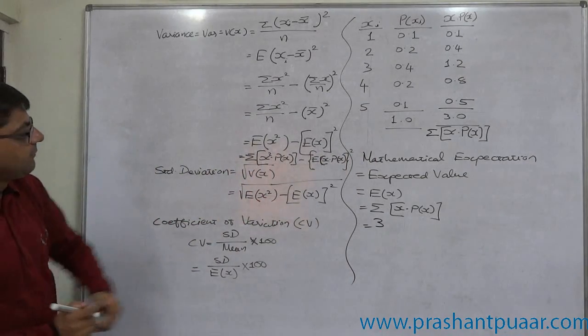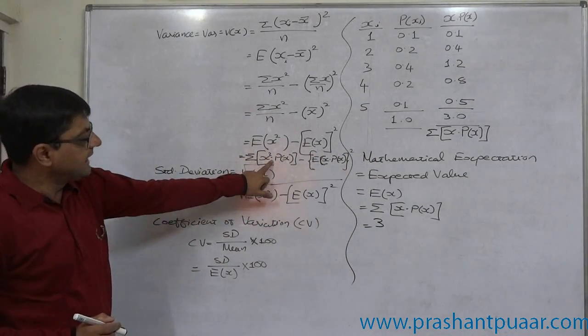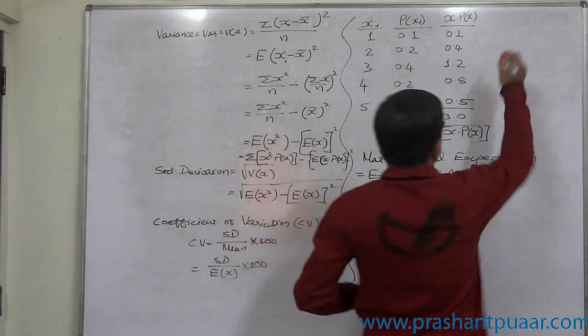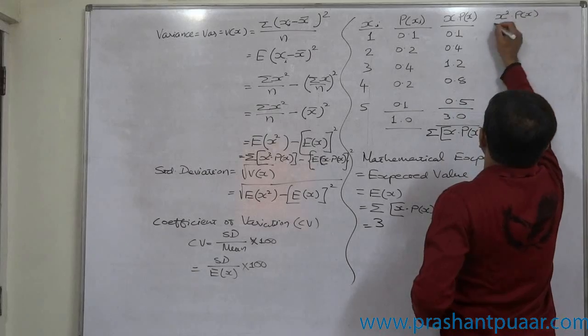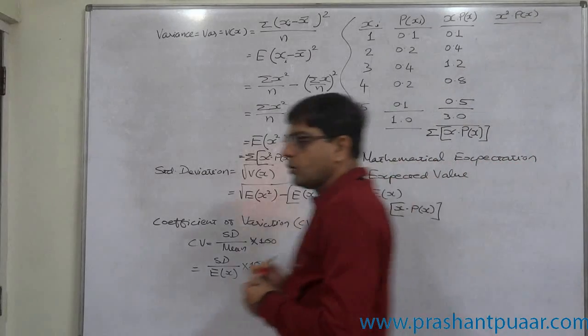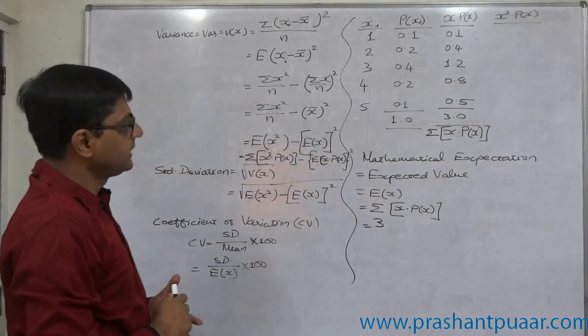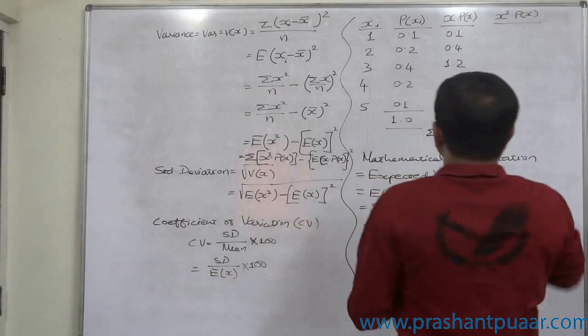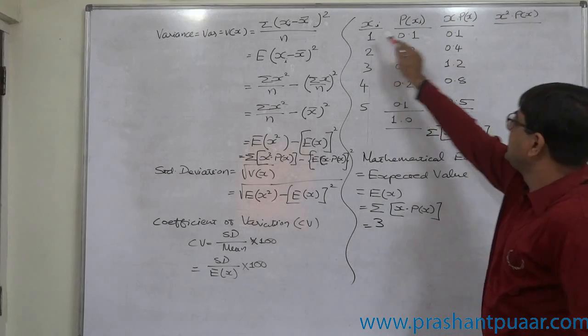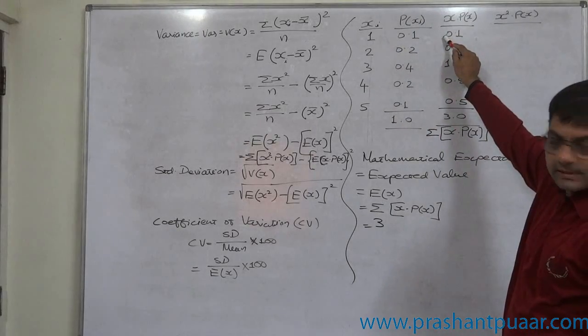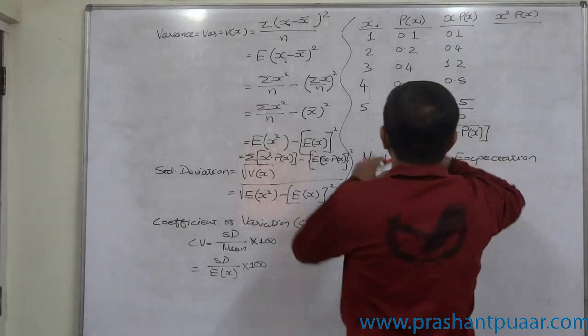So the additional column is x square into p of x. Only x is squared, p of x is not squared.